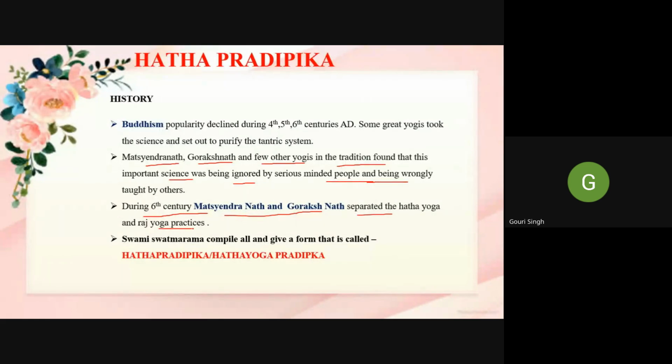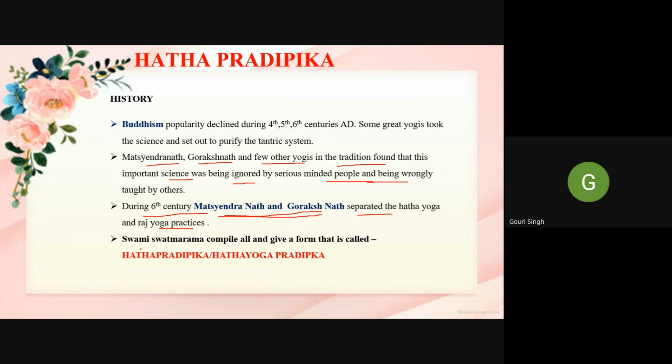Particularly, what practices were going on at that time? They compiled it and tried to separate the Hatha Yoga practices from the Raja Yoga practices, because they were followers of the Nath Yogi Parampara. In the same way, Swami Swatmarama followed this parampara of Nath philosophy. More yogis also came out after Guru Gorakshnath.